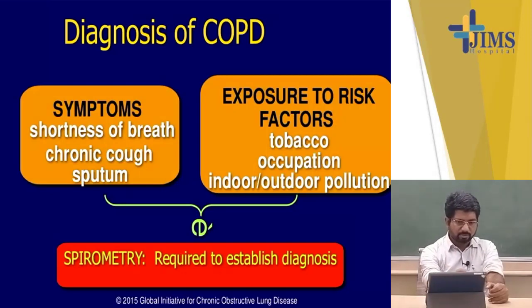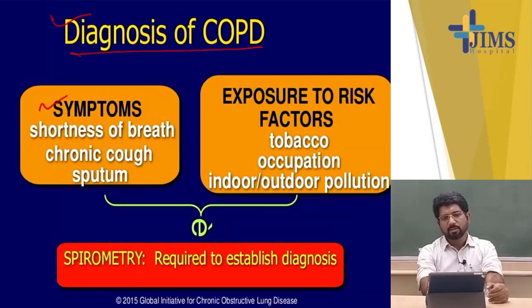Now come to the diagnosis. How to diagnose a patient with COPD? First, analysis of the symptoms, then analysis of the exposure to risk factors, and spirometric measurement of the airflow limitation. So the patient presents with shortness of breath. There is exertional dyspnea, and that is chronic, associated with chronic cough and sputum production.